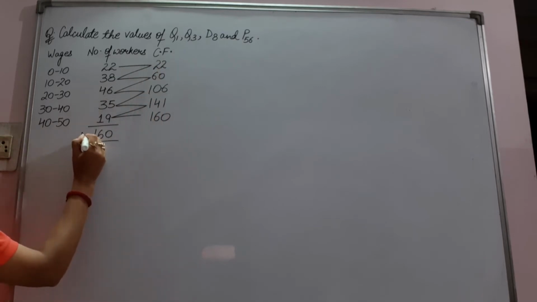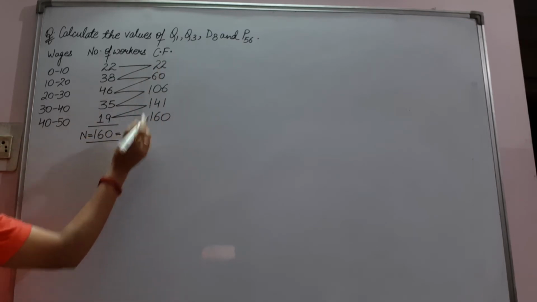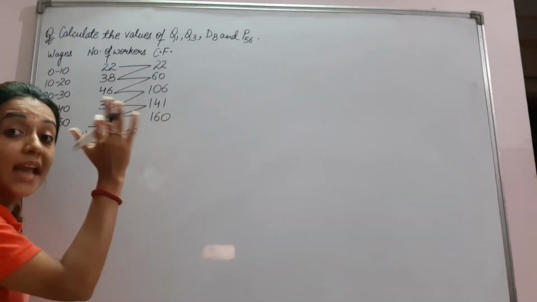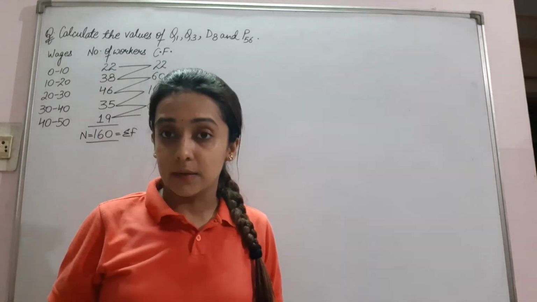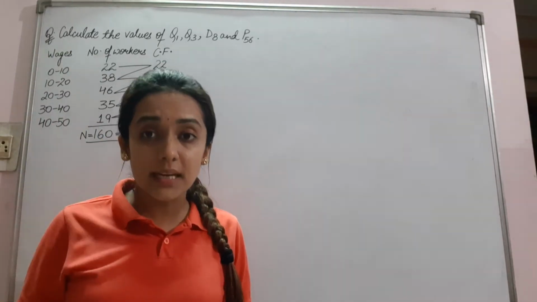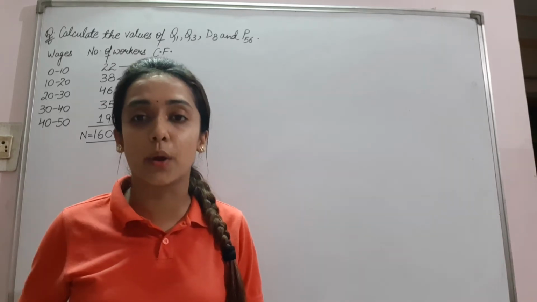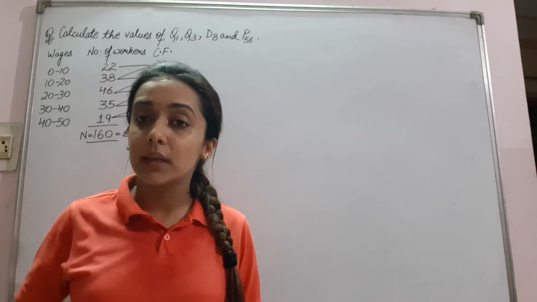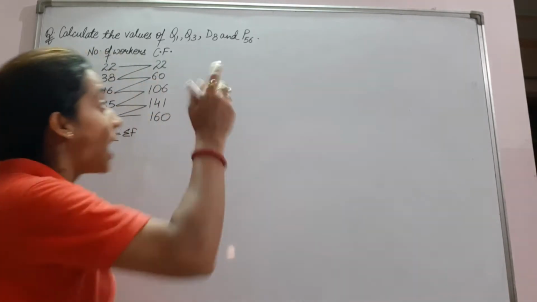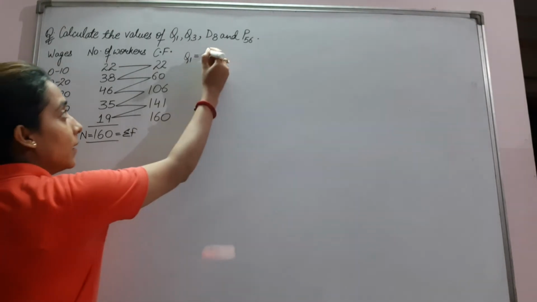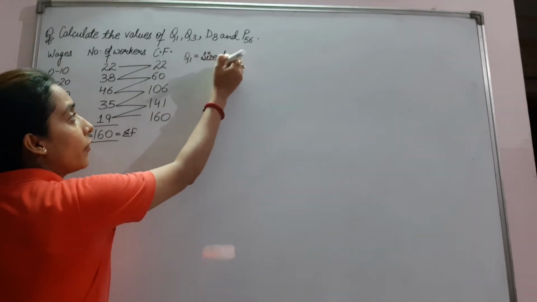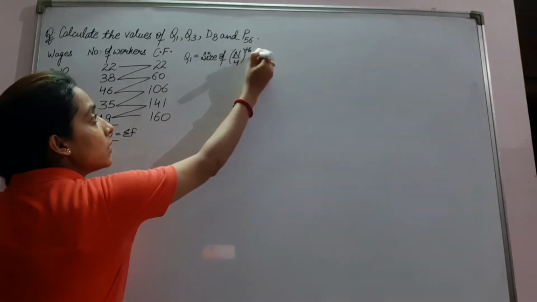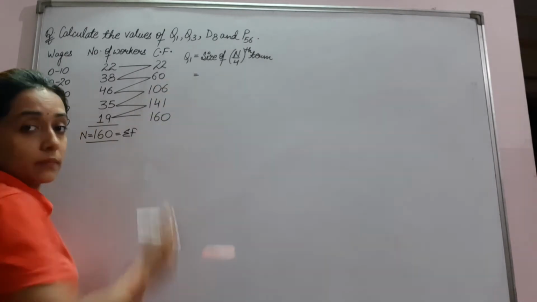First we will be calculating the cumulative frequency. We have calculated the cumulative frequency. Now, in case of median in frequency distribution series, what we were doing was the size of n upon 2th term, no? That was in the case of median. Now, what we have to calculate? Q1, size of n upon 4th term. Right?